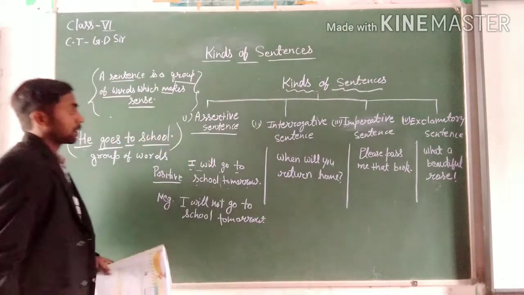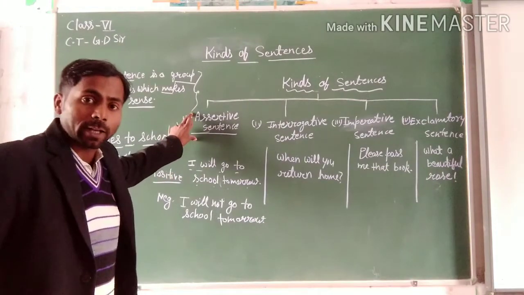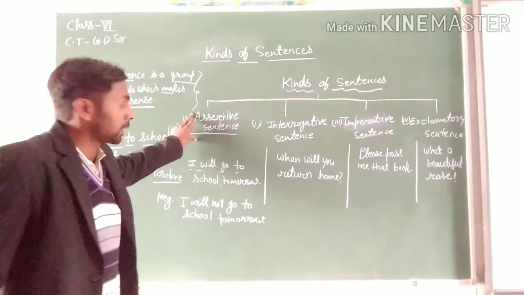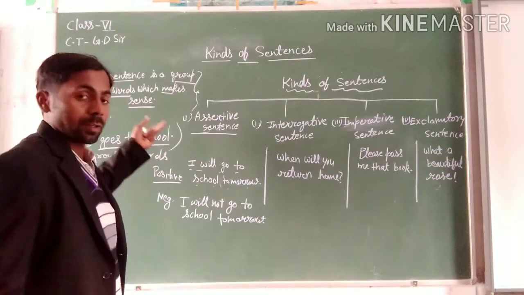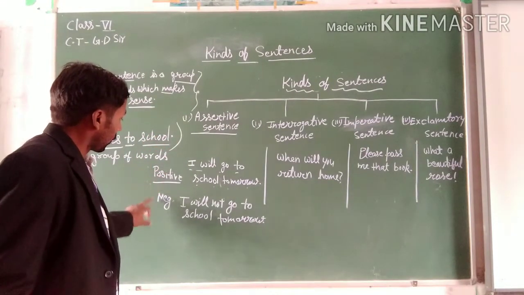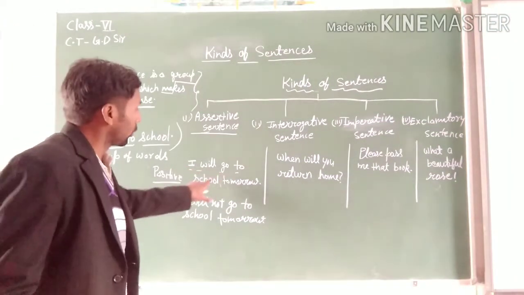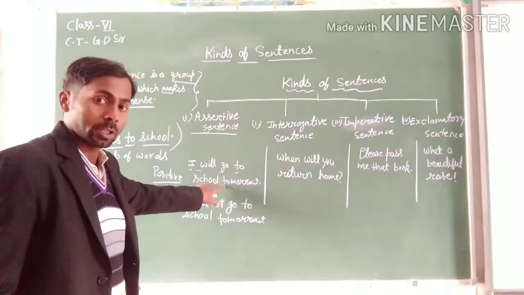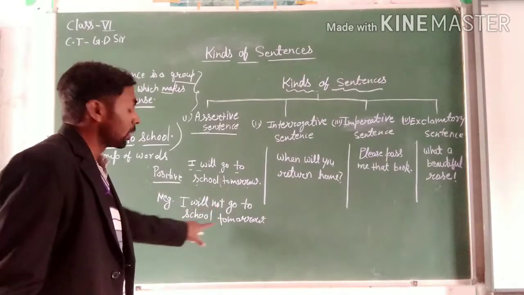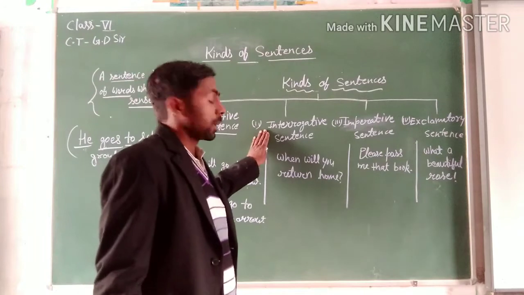Okay, this is an assertive sentence. An assertive sentence is a sentence that expresses a statement. And an assertive sentence is divided into 2 parts: positive and negative. Positive is, I will go to school tomorrow. It is a positive sentence, and its negative will be, I will not go to school tomorrow. Is it clear?